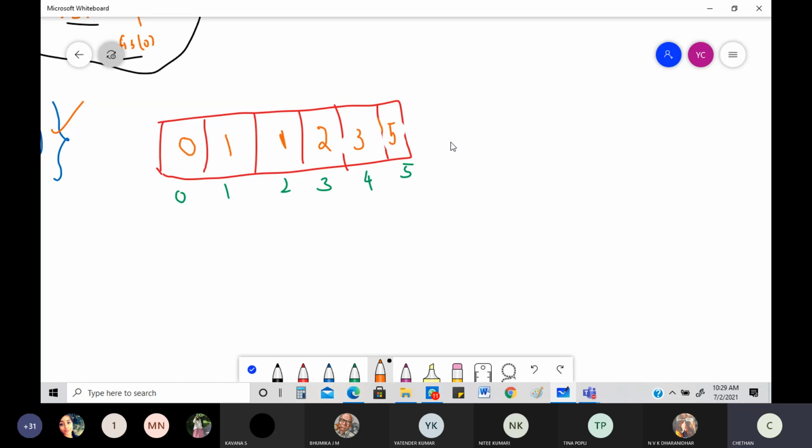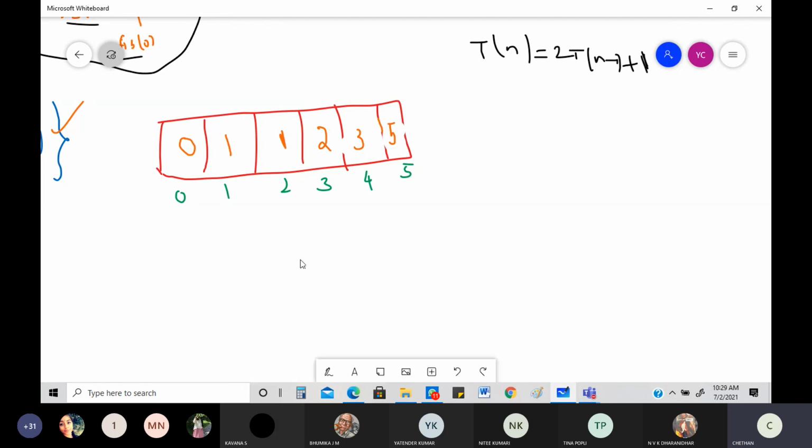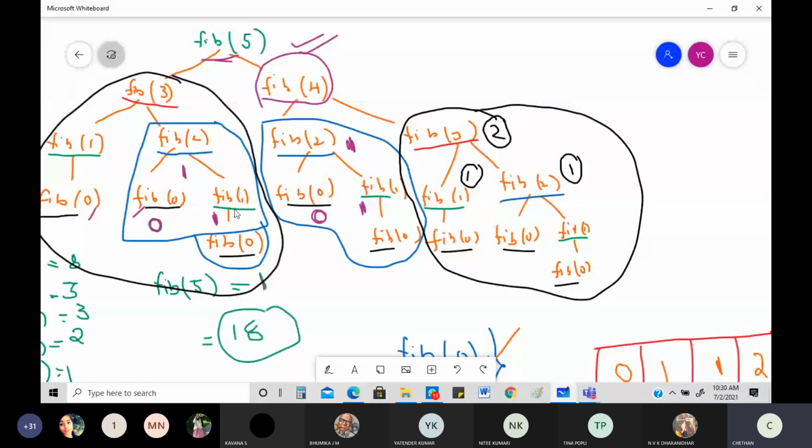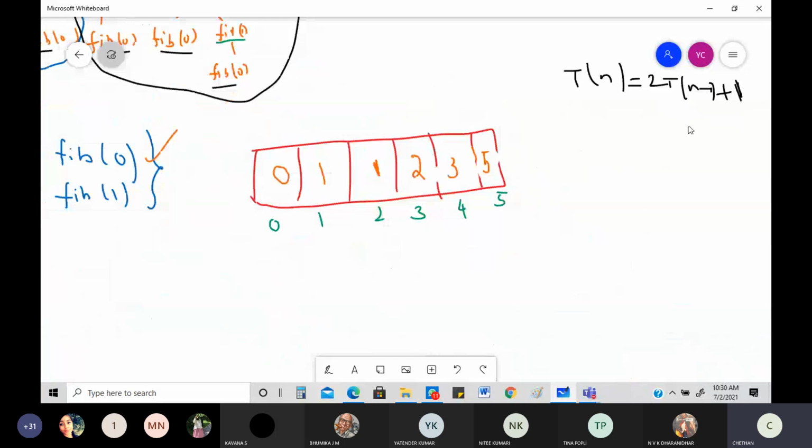Okay, so if I want to write the time complexity of this, before that, what we used to have, the time complexity used to look like this. T of n is equal to 2T of n minus 1 plus 1. Why this plus 1? Because to combine. You are figuring out n minus 1, n minus 1, then you're combining it.